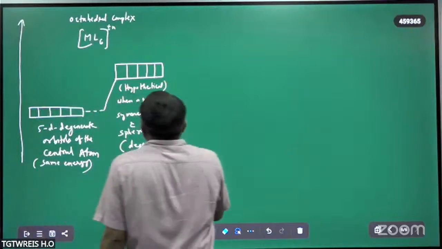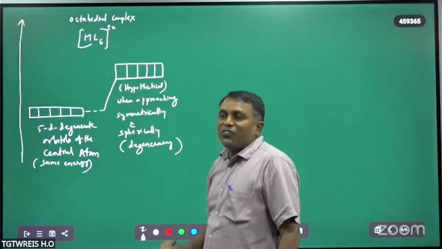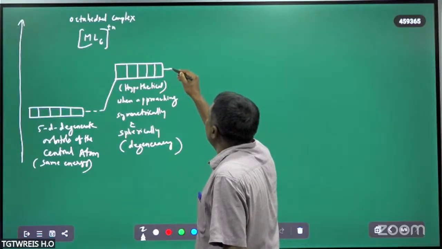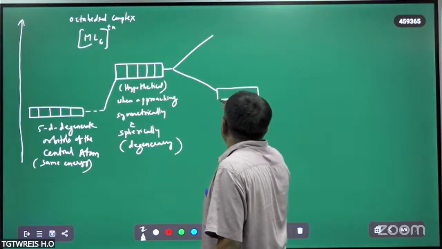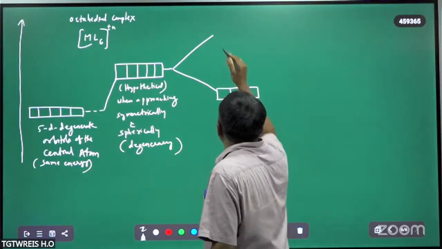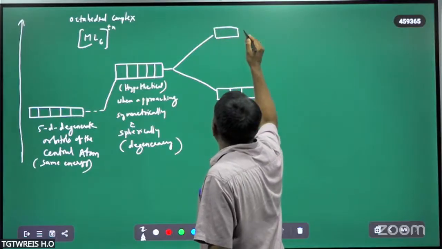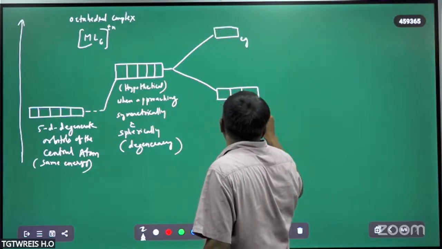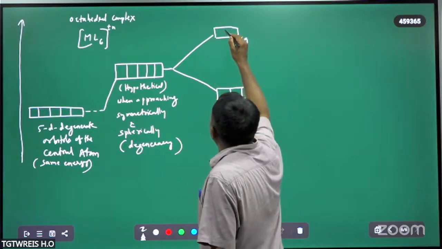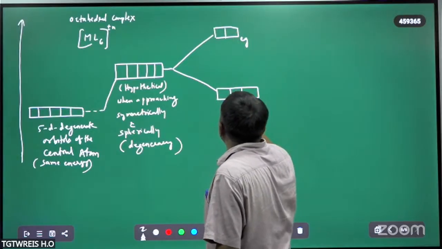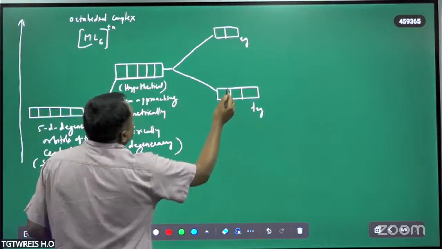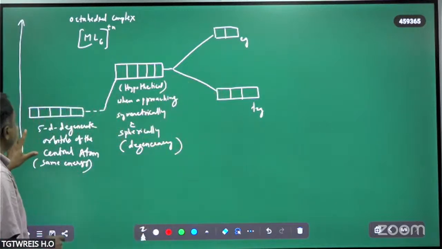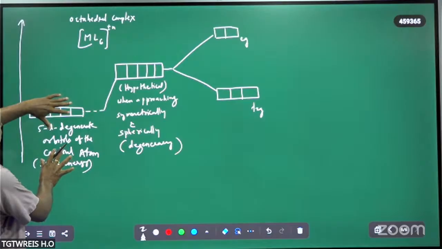When ligands approach the metal cation after the formation, the degeneracy of the central atom d orbitals changes. This is the eg set, and this is the t2g set. There are 2 eg orbitals and 3 t2g orbitals. This is without any ligand, where all the orbitals are degenerate.